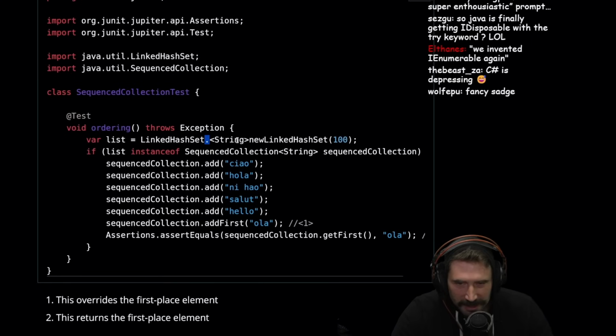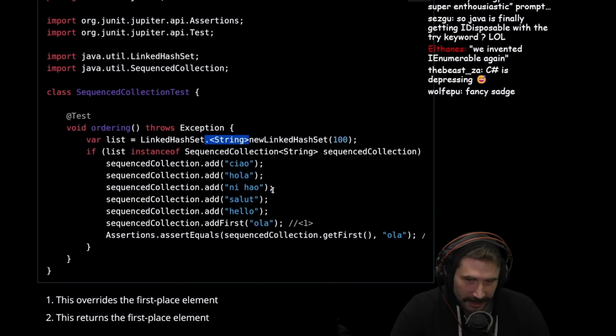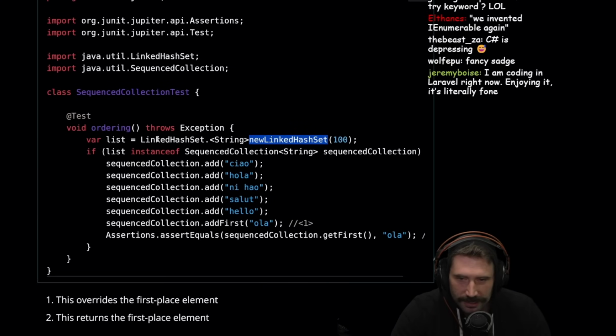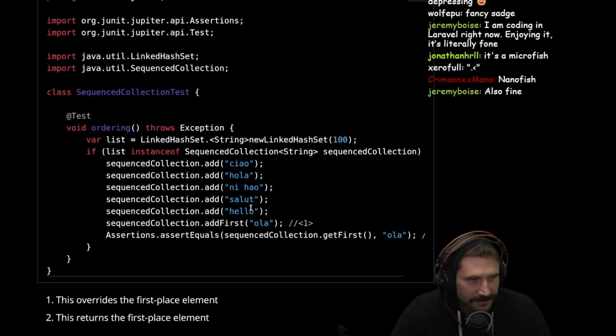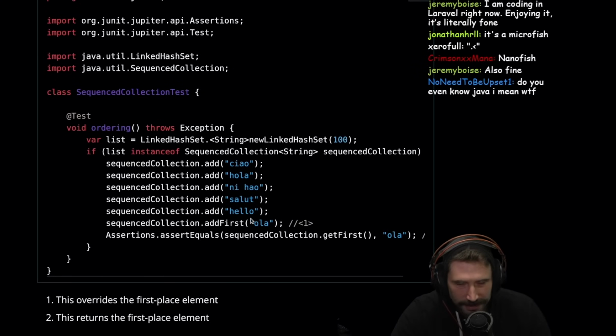This is like a micro turbofish. This is a microfish. You slapped a fish. New linked hash set. What does this go now? Like what? Okay, is this Rust? What does this go? Like what are we doing here? It's a microfish. It's a nanofish.